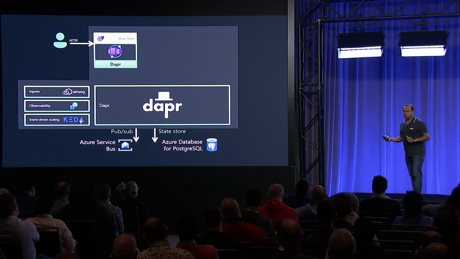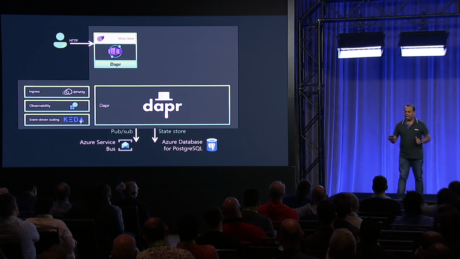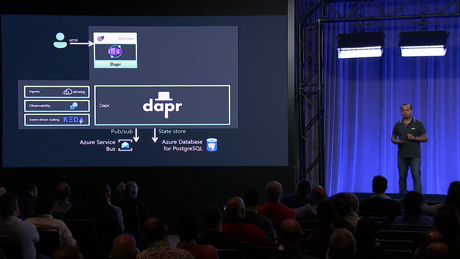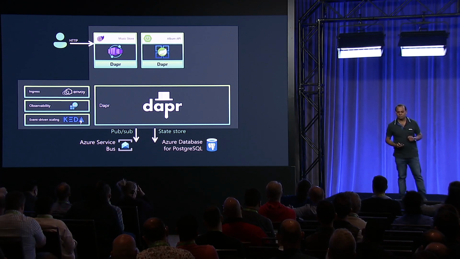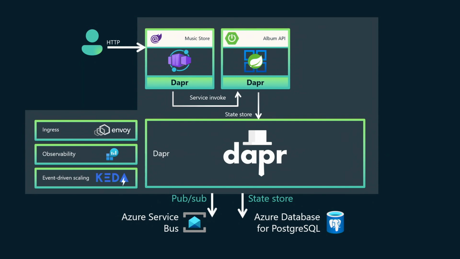So with that intro, let's add the Album API to the Music Store. So we're going to deploy a Spring Boot REST API controller. Right? And the Music Store app that Anthony showed us is going to pull the data by calling these REST APIs. And that data will come from PostgreSQL. I'm going to switch to my machine here.